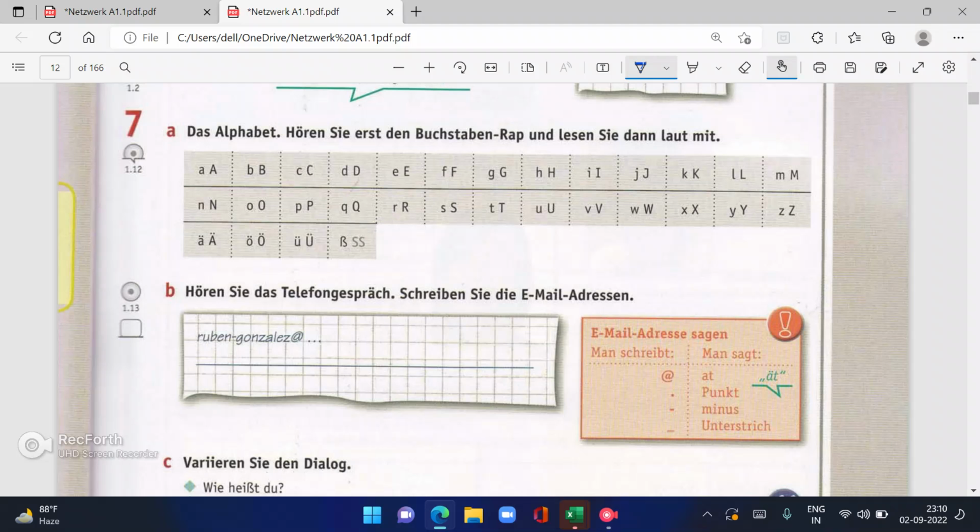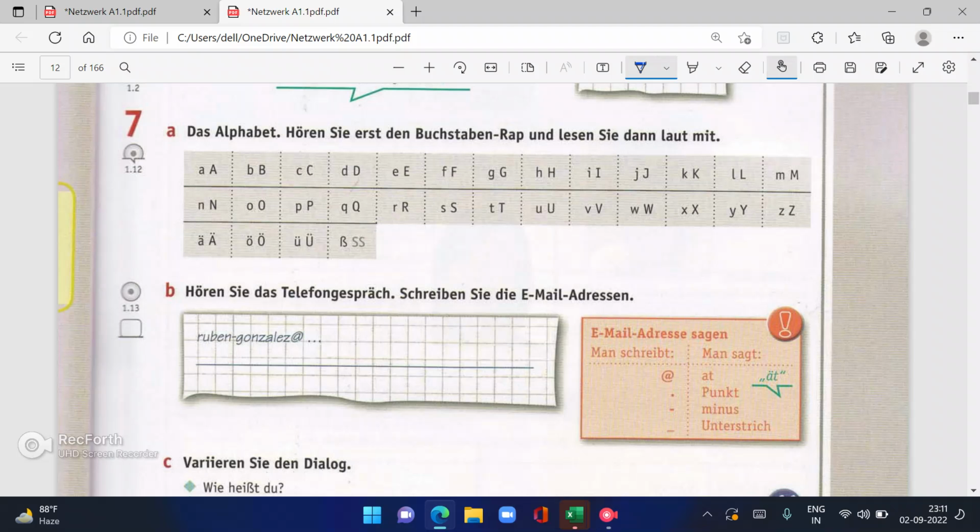Alphabets we have already done from this book only, so I am not repeating it again. Then in 7b, it is Hören Sie das Telefongespräch, schreiben Sie die E-Mail-Adressen. So this again is a hearing activity, the listening activity. And then you have to listen and write down the email address. Writing part is same, but how do we say it? That is different.